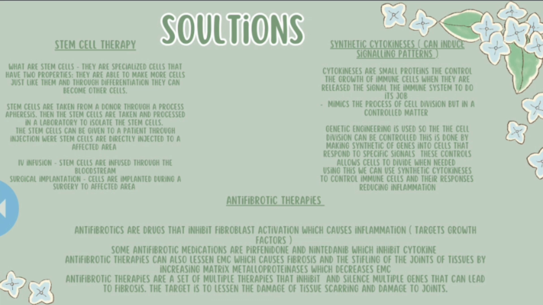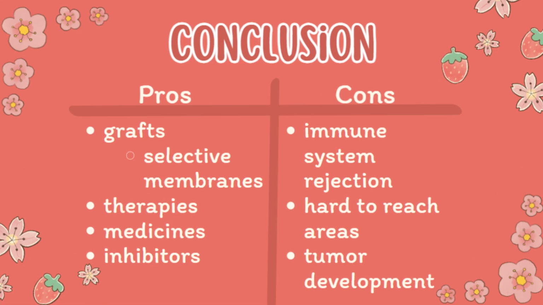We also have antifibrotic therapies. Antifibrotics are drugs that inhibit fibroblast activation, which causes inflammation. Antifibrotic therapies can also lessen ECM, which causes fibroblasts and the stiffening of the joints and tissues, by increasing matrix metalloproteinases, which decreases ECM.